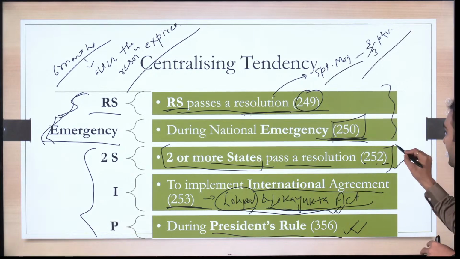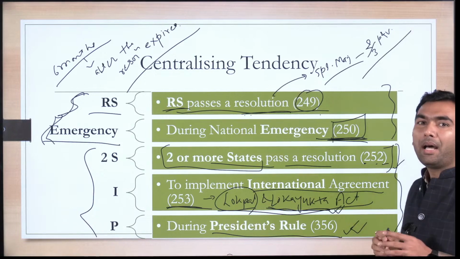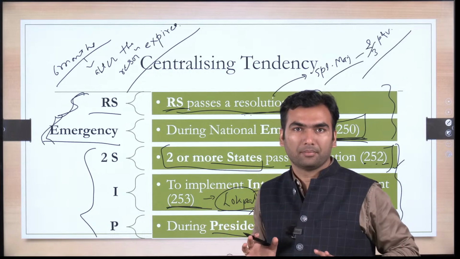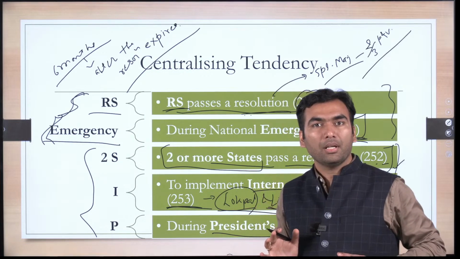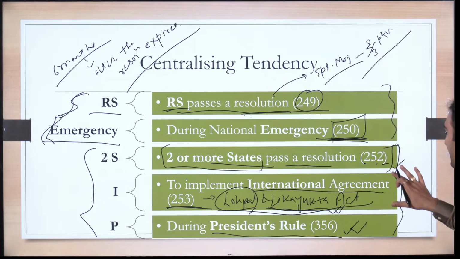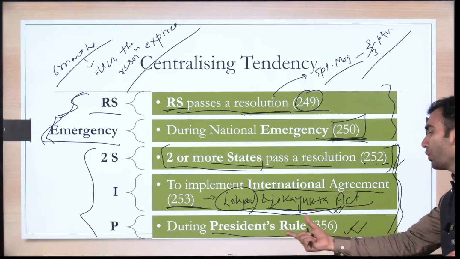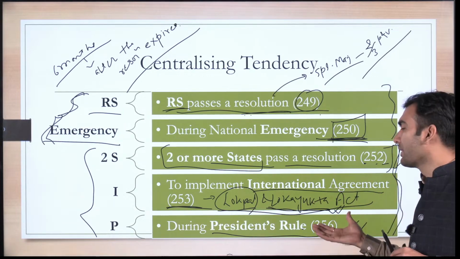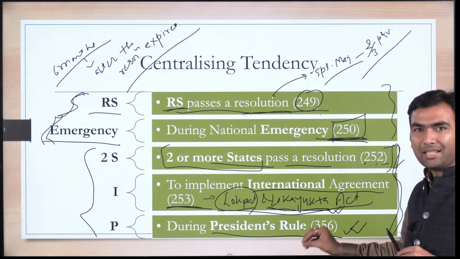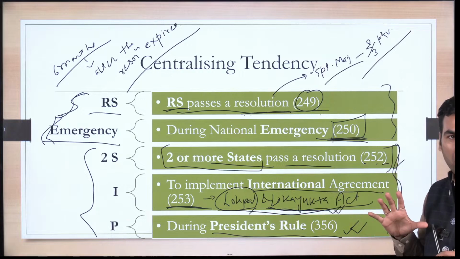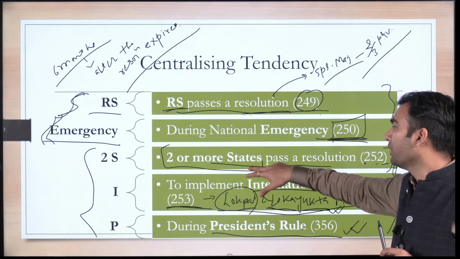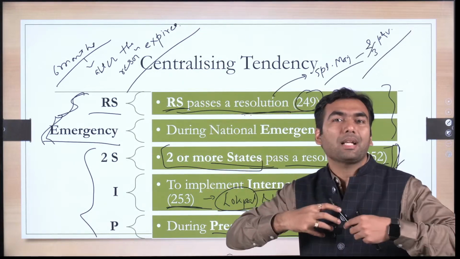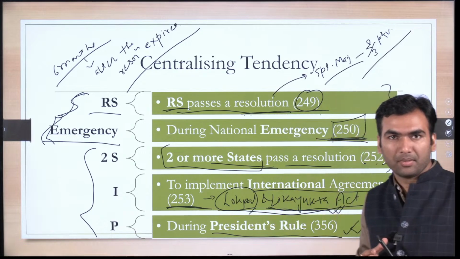Whereas in these three scenarios, Parliament is simply acting as a state legislature. So any law made under these three scenarios, because here there is no state legislature, Parliament is substituting it. Whatever a state legislature could have done, the same is being done by Parliament. Here also the two states have simply surrendered their right to make law. They have given their right to Parliament. So Parliament is acting on behalf of the state legislature on their request.